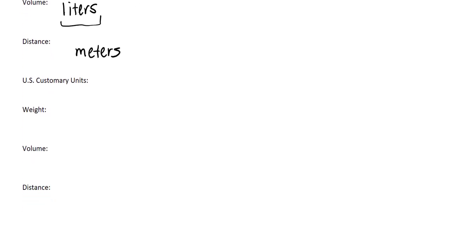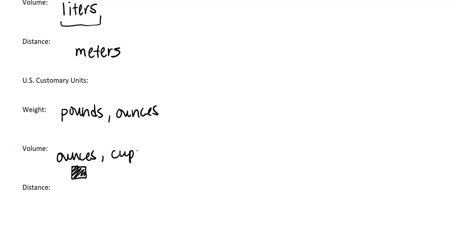So then we talk about the US. Well, for mass, we can talk about it in terms of pounds. That's usually how we measure ourselves, but you can also talk about it in terms of ounces. How many ounces does it weigh? Then, when we talk about volume, we can also have ounces, which is now a volume, like how much space something takes up. So an ounce, or you can talk about it in terms of cups or quarts or gallons. So these are all measurements for volume for the US.